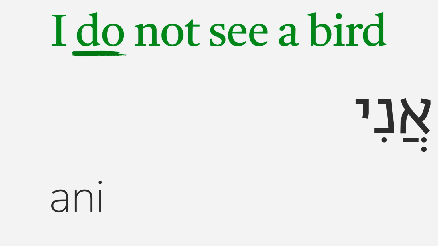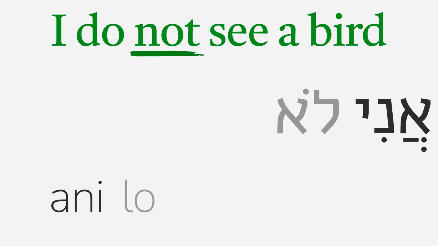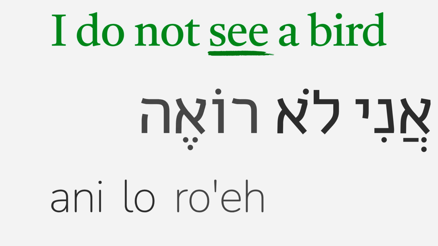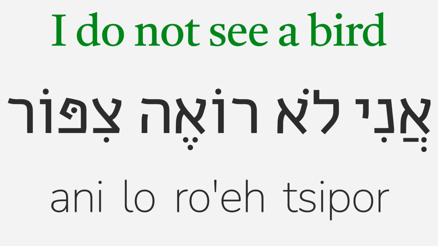Let's say I do not see a bird. I is ani. We don't need to translate do, not is lo, and see is either masculine singular ro'eh or feminine singular ro'ah. Again, this depends on the gender of the speaker. Since I'm a man, I'll use ro'eh. Ani lo ro'eh, I do not see a bird, tzipor. Ani lo ro'eh tzipor, I do not see a bird. And let's do one more sentence.